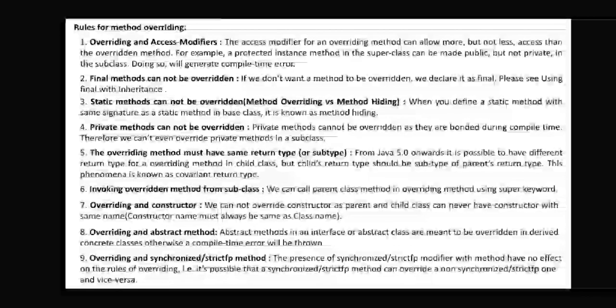Invoking an overridden method from the subclass: we can call the parent class method in the overriding method using the super keyword. If you want to execute the method of the main class or parent class when it is overridden, that can be done by using super.